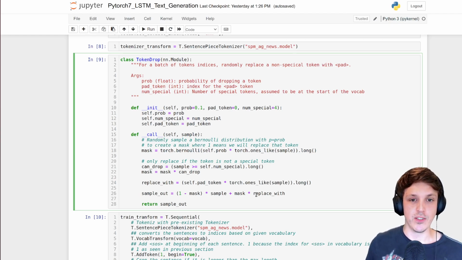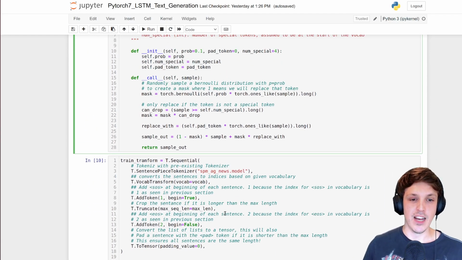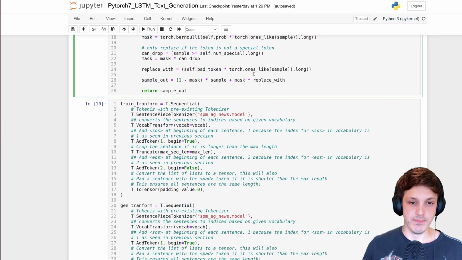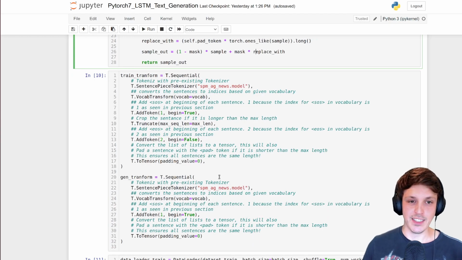But here we're just trying to drop some of those input tokens or replace them with a pad so it doesn't overfit too much. You can just add this directly into your transforms, but I'm doing this as a separate thing as well, because I didn't want it to do it during testing. But don't worry too much about that.